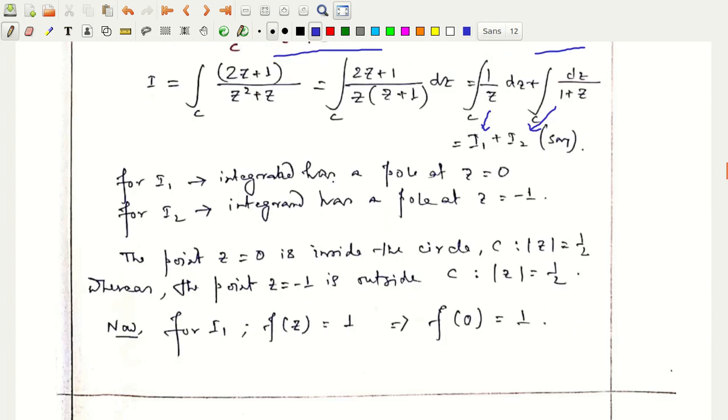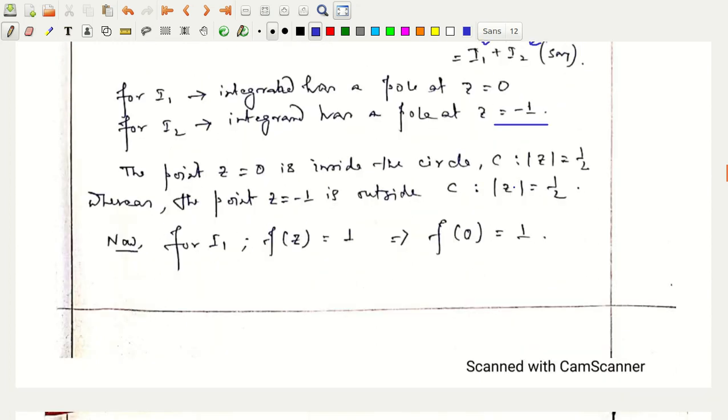For I1, as we can easily see, the pole is at z equal to 0 of order 1, and for I2 the pole is at z equal to minus 1, again of order 1. Now, what is the equation of the contour? That is mod z equal to half. So the point z equal to 0 is inside the circle, whereas the point z equal to minus 1 is outside the circle.